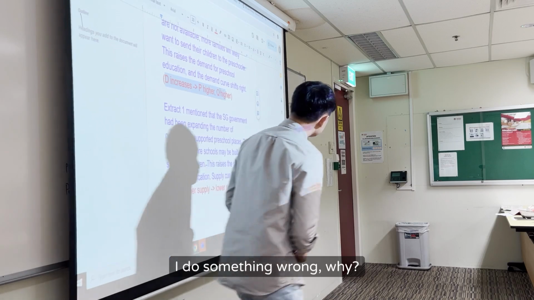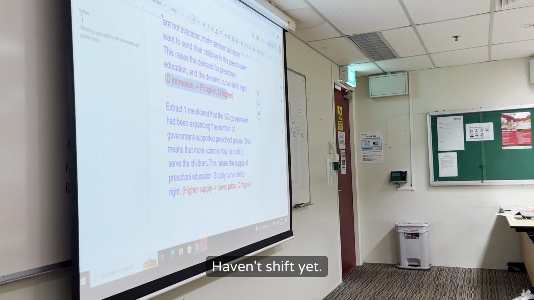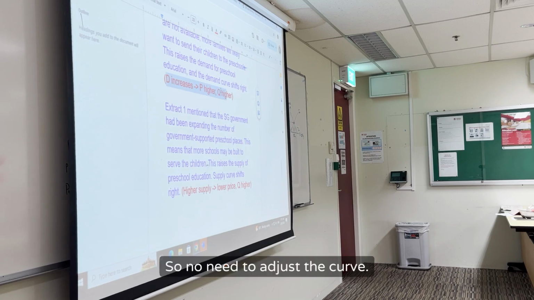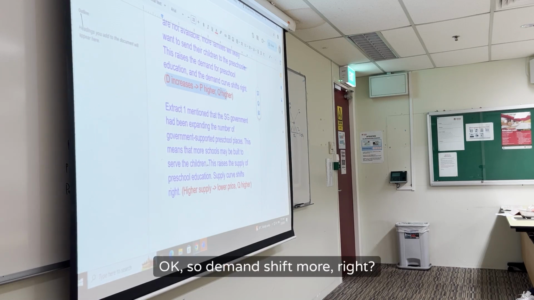I do something wrong? Why? What happened? I haven't shifted yet. This is the basic. No shifting yet. This one has no elasticity, only demand and supply. So no need to adjust the curve.